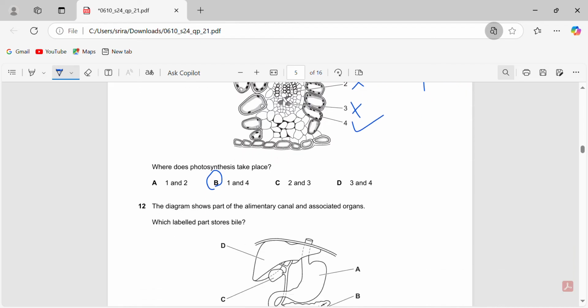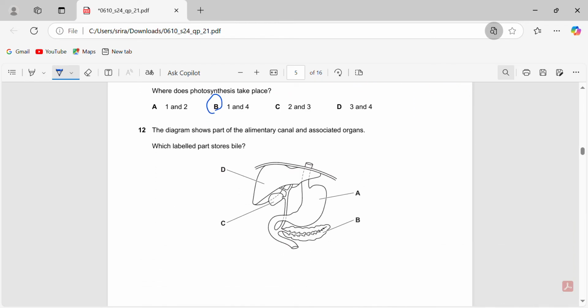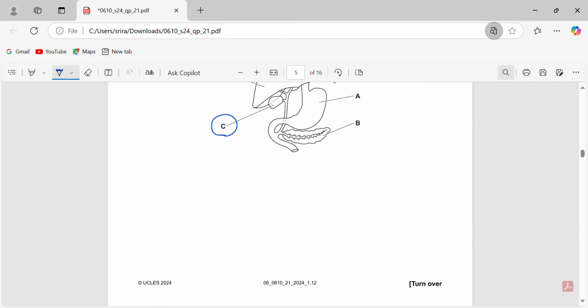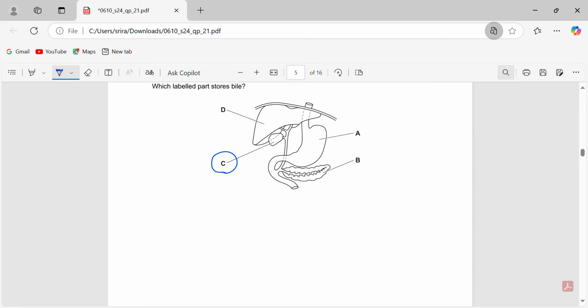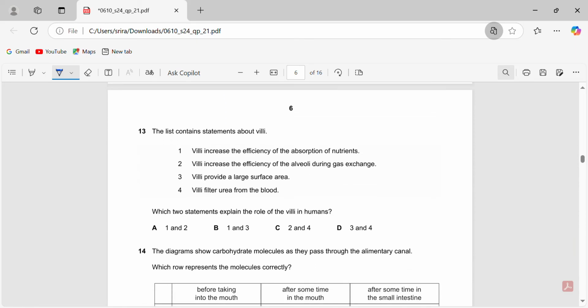Let's keep going. Okay. So which label part stores bile? That's a straight away no-brainer answer. 12C, the gallbladder stores bile made by the liver, stored by the gallbladder, which is C. B is the pancreas, A is the stomach, D is the liver. Okay. So